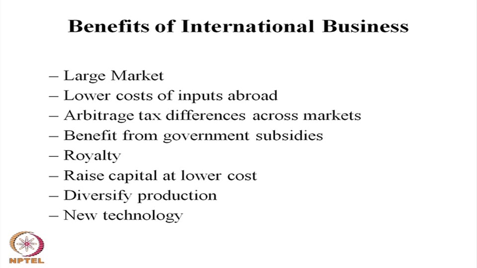All developing countries are now after big MNCs, so that the MNC can bring technology and large capital, and that will help in the growth of the domestic economy. So, they want to give all kinds of benefits to foreign investment: subsidy, cheap labor cost, cheap input prices, cheap power, free land.